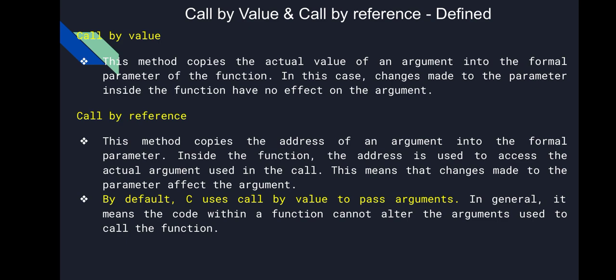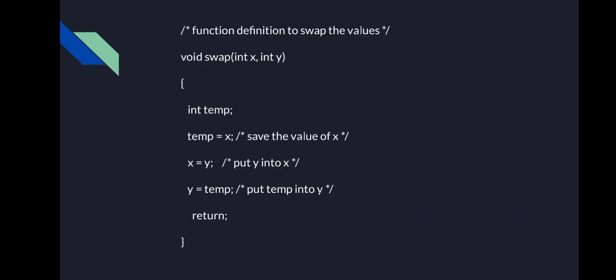Here we will see an example using a swap function. Swap means to interchange the values between two variables. This is mainly used in sorting algorithms. Suppose you have two variables a and b, and you want to change the value of a to b and b to a. That is called swapping. To do the swapping we need a temporary variable.